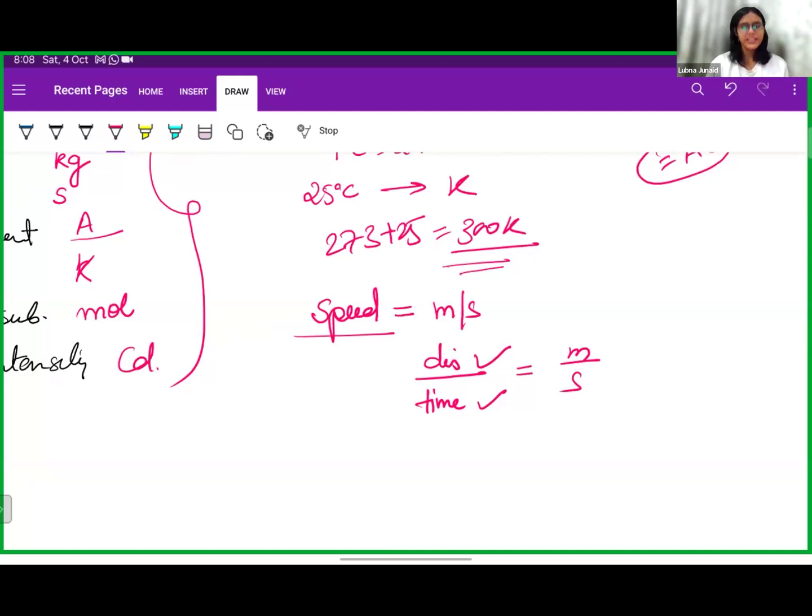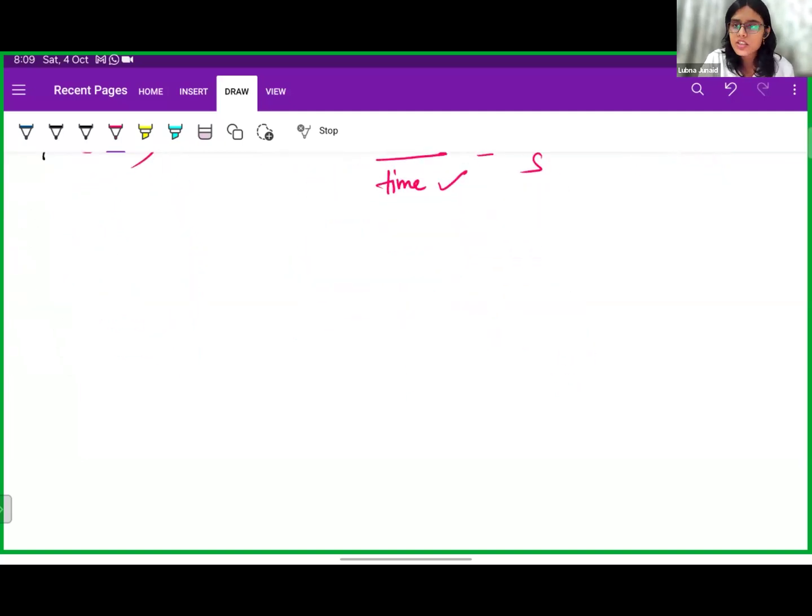Now the next topic. We are clear with the base units and derived units, right? Then we have a table in which the definitions of those units are given. That is not much of use. Our basic thing is that only. We have some prefixes which are used in the SI system, and you must learn those conversions. For example, let me share the screen rather than writing.